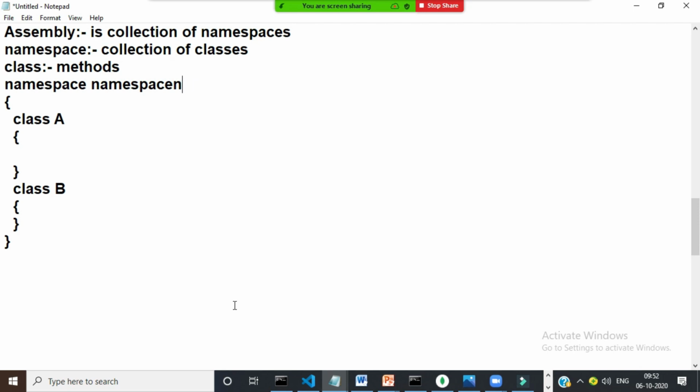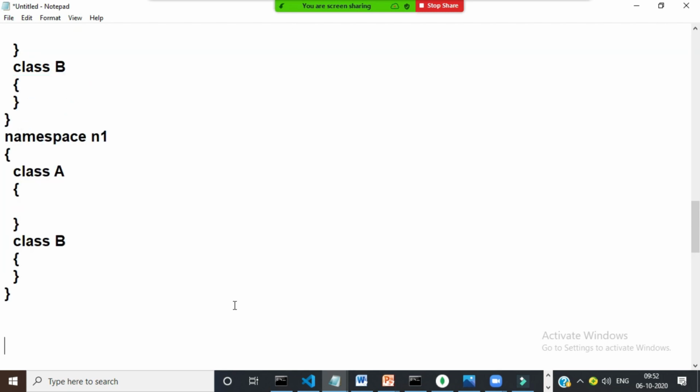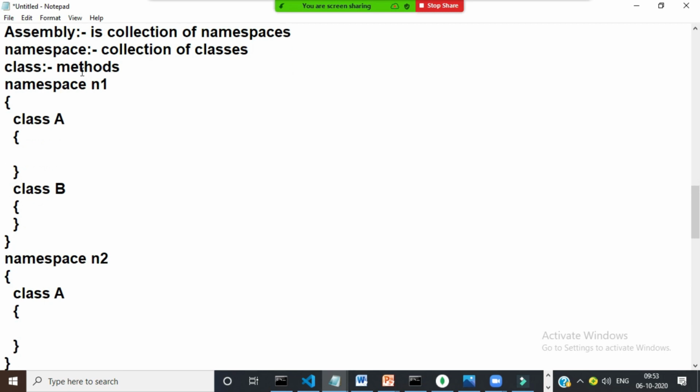For example, here I have one namespace called N1. Is it clear? And here I'll declare one more namespace, N2. This is another namespace. This collection of namespaces can be kept in one DLL file, .dll or .exe. Here Microsoft has given one namespace, the name of the namespace is System. And here you have one class, the name of the class is Console. And within this class you have some methods.